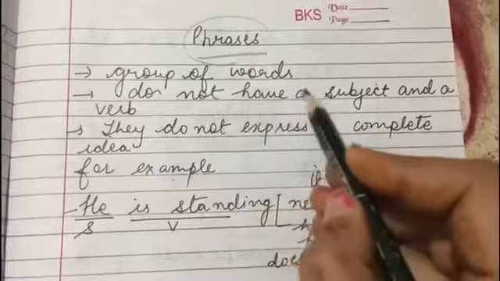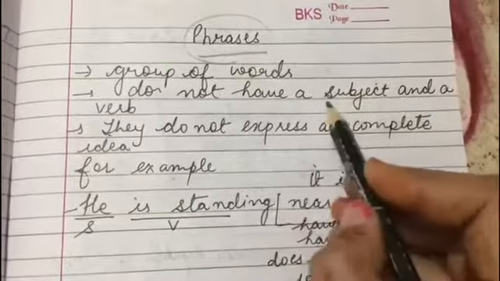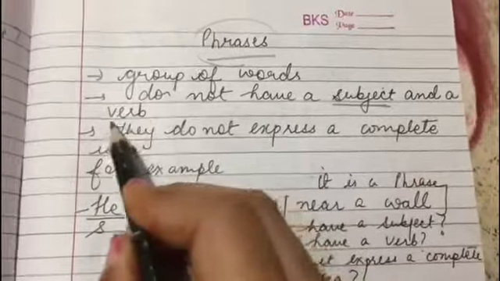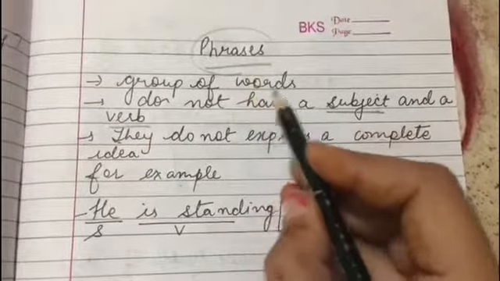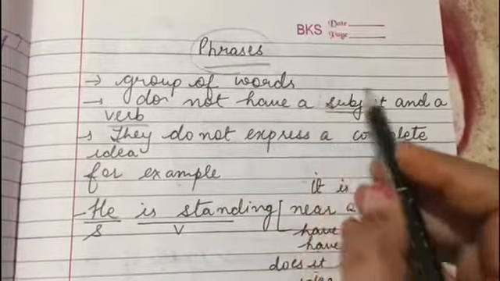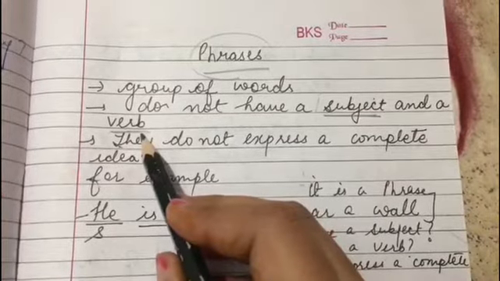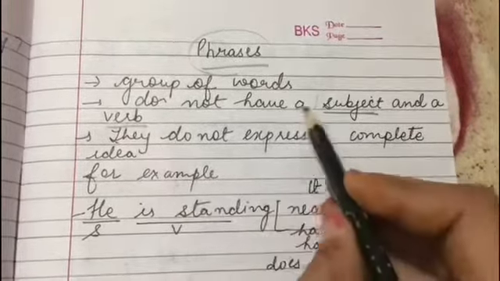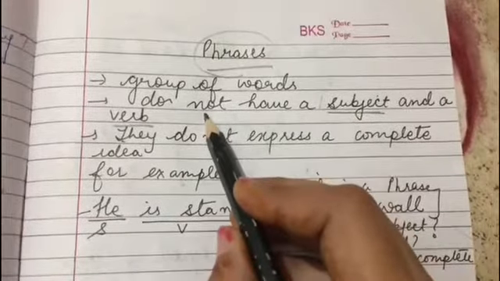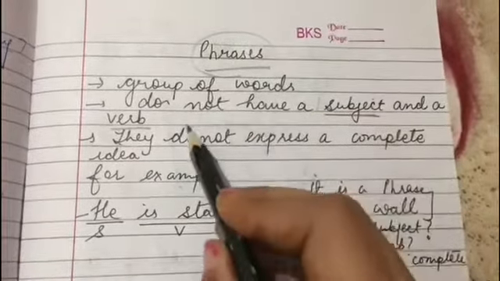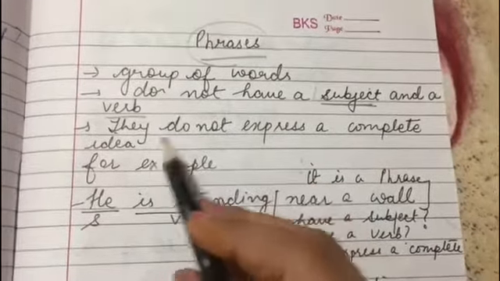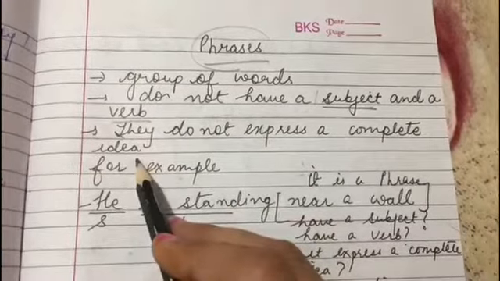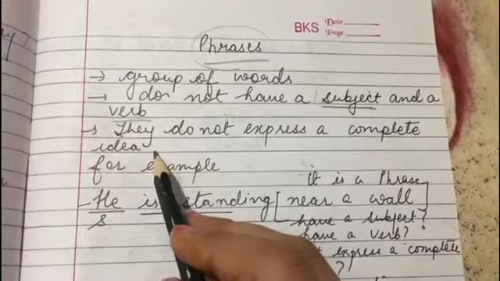And the second thing is that phrases do not have a subject and a verb. Like in the case of clauses, they were a group of words and they had a subject and a verb. So this was the principal rule of clauses. But this is not the case with phrases, because phrases do not have a subject and a verb, right? And they do not express a complete idea or meaning of a sentence, right?